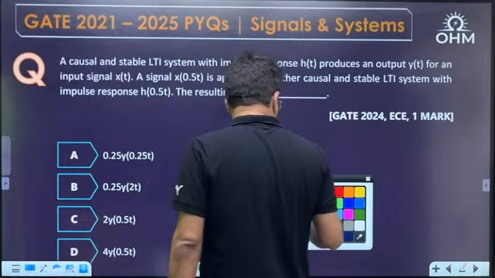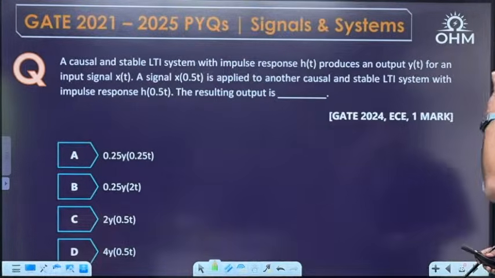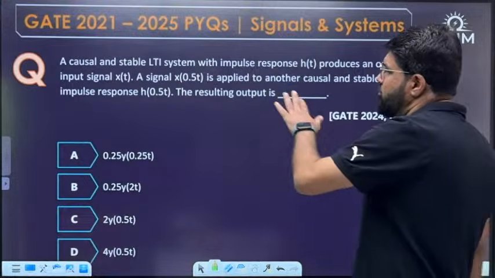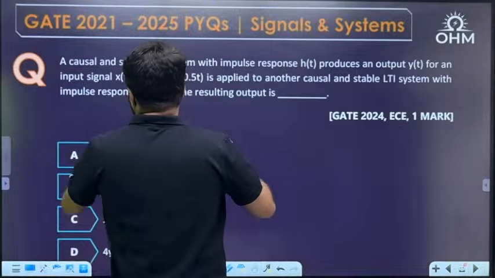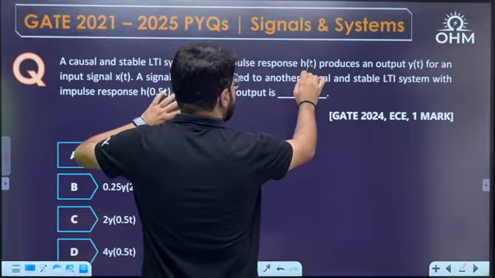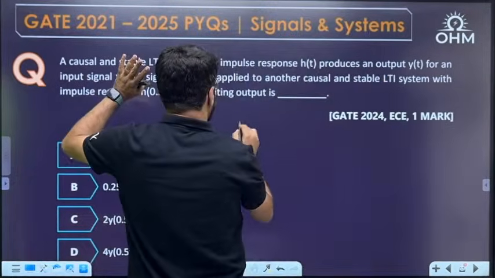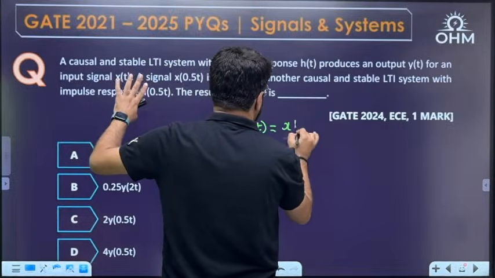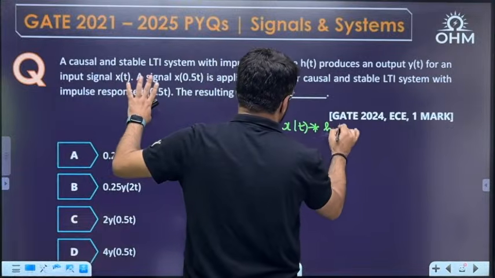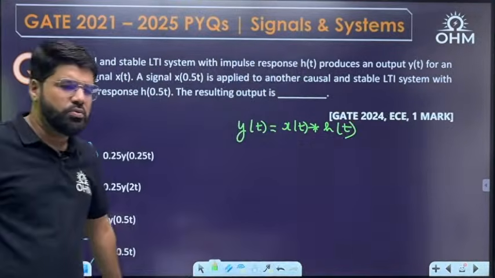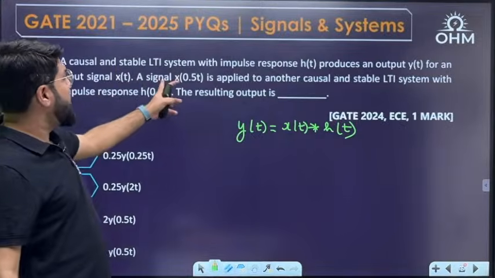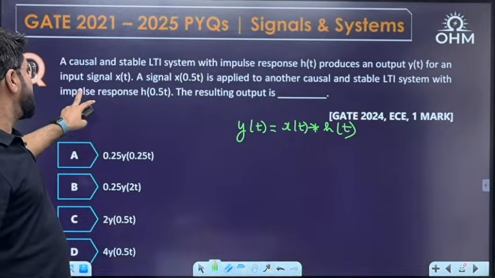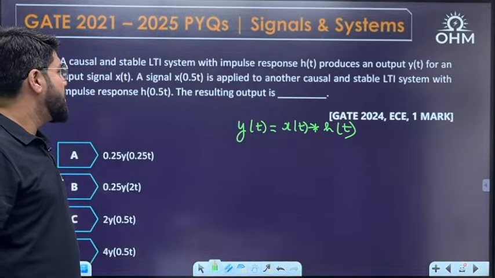A causal and stable LTI system with the impulse response h(t) produces an output y(t) for the input signal x(t). So what is the relation? We know that the output signal y(t) is equal to the input signal x(t) convolution with the impulse response h(t). Now, a signal x(0.5t) is applied to another causal, stable LTI system with the impulse response h(0.5t), resulting in the output.